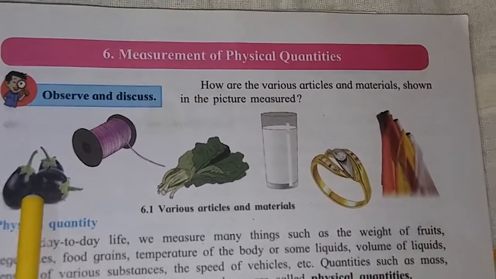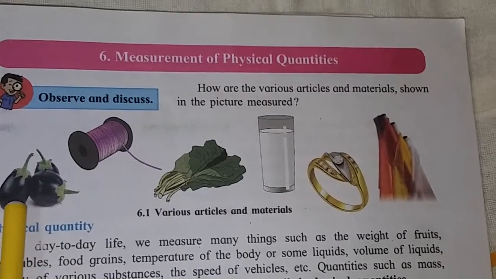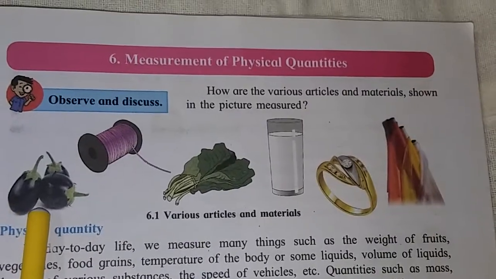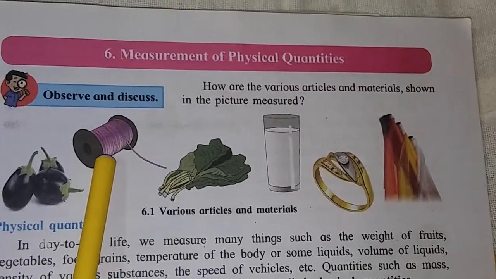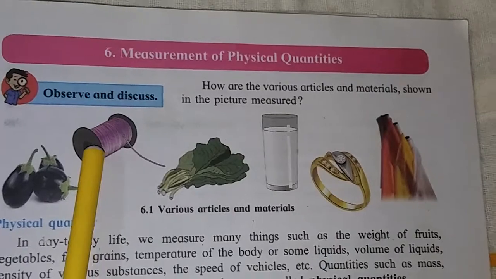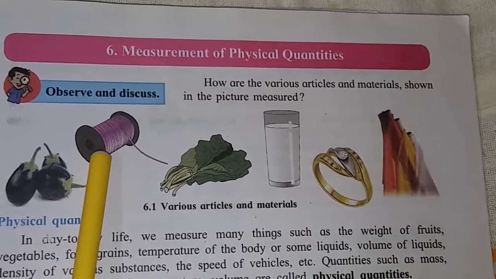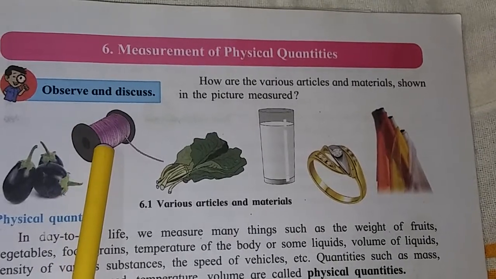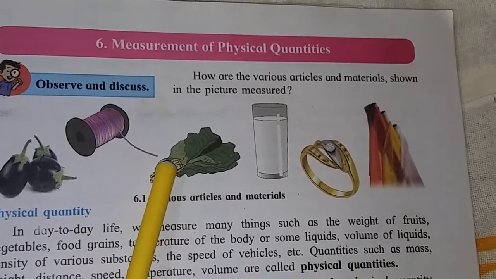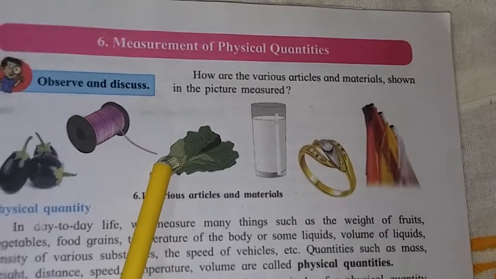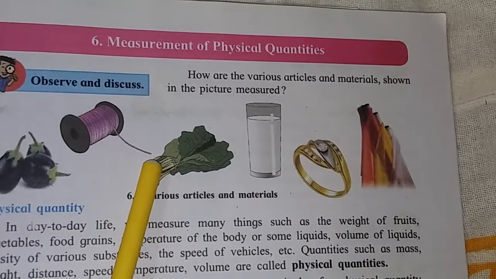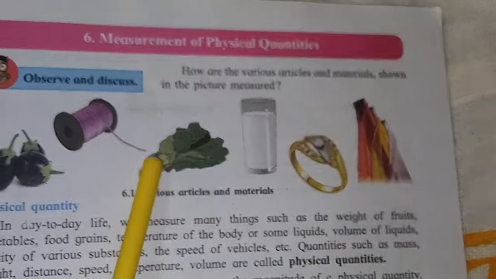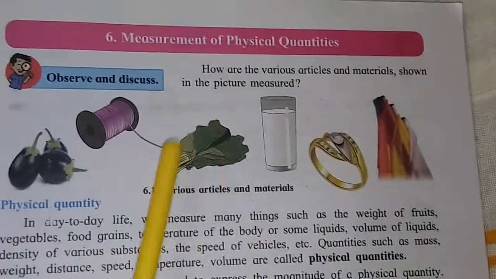First is brinjals. We use kilogram to measure. Unit is kilogram. Next is reel of thread. For this we use which unit? Meter. Next is leafy vegetable. Measurement is per piece, means 1, 2, that is we are counting.